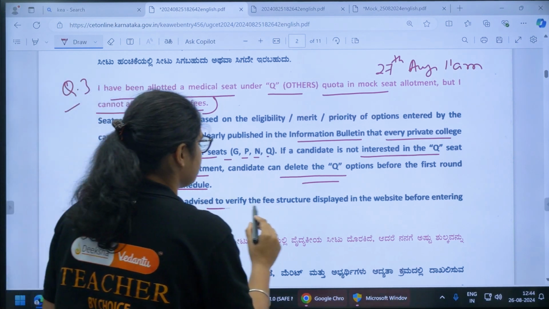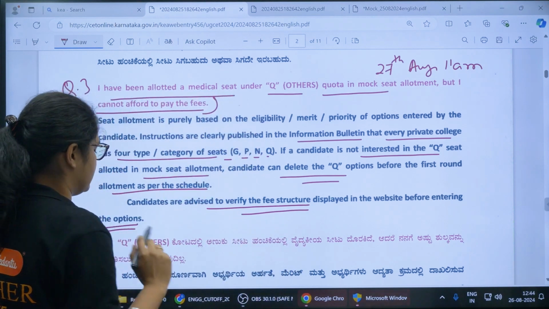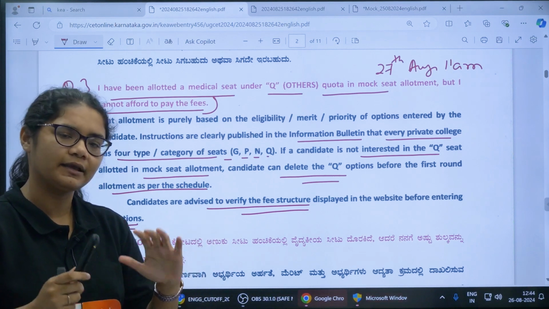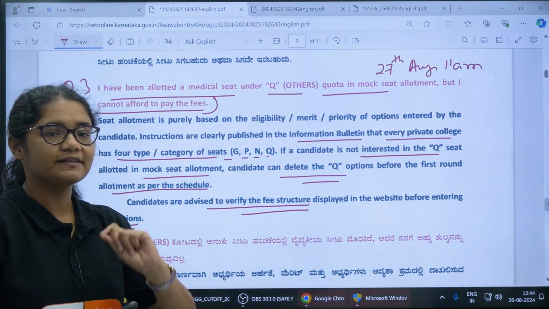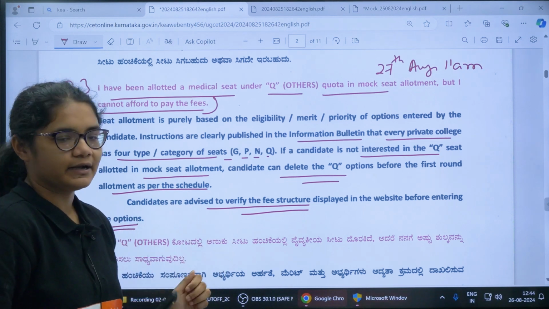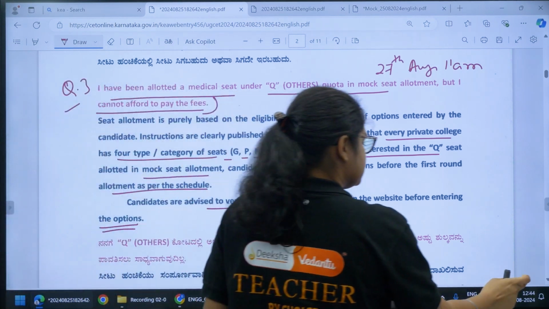Candidates are advised to verify the fee structure displayed on the website before entering the option. So whichever medical colleges you are putting, just check the fee structure, whether medical or engineering, and check that you are able to pay that fee. If yes, then definitely continue. If not, you can skip that option. Now let us see the next one.